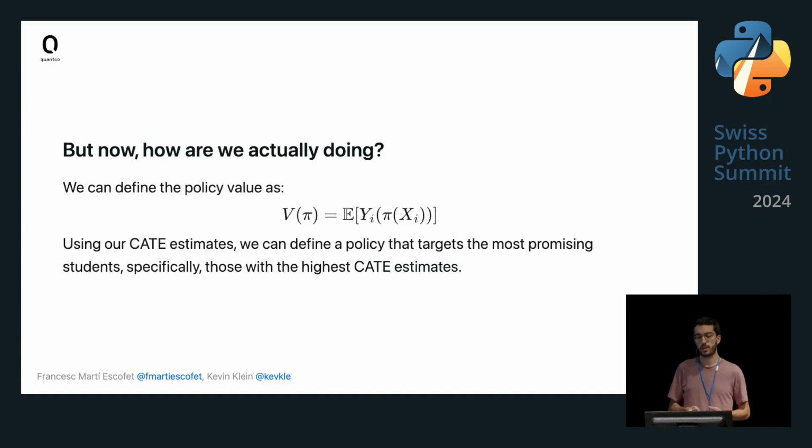But now we want to see how good we are actually doing, how good our CATE estimates are, and how much we can benefit from these CATE estimates. So we can define a policy value. This is a measure that defines how good our policy is. As Kevin explained before, we can define a policy which just treats the most promising students, the ones with the highest CATE estimates, and we can measure the average GPA or the average outcome of applying this policy, and this is defined as the policy value.